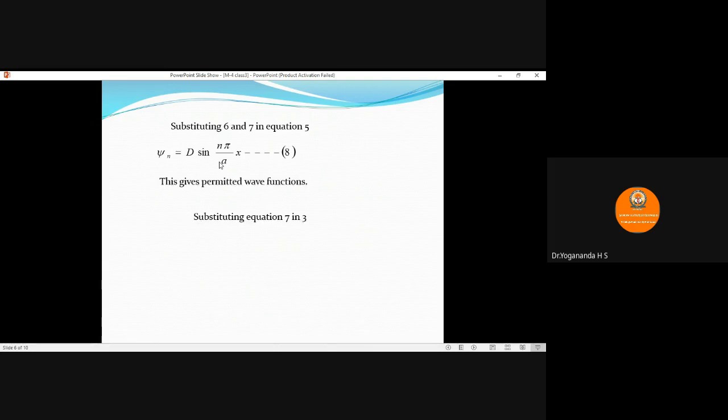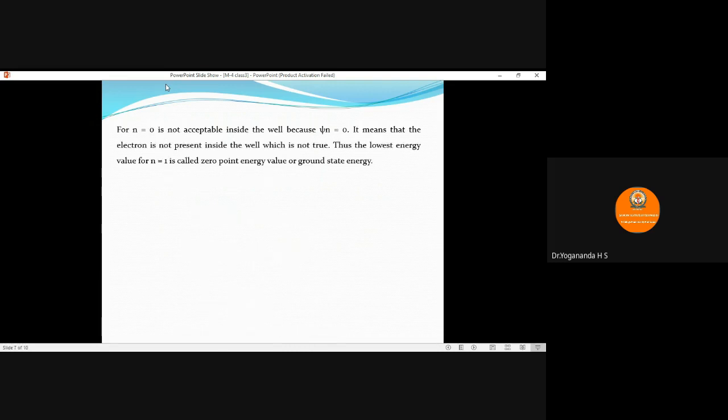So substituting the value of K in equation number 3, we get d square 8 pi square m by h square into E equals K square. We have the value of K equals n pi by a, so K square is n square pi square by a square. So pi square will get cancelled. Rearranging the above equation, we get E equals n square h square divided by 8m a square, where a is the width of the potential well. So this is the expression for energy eigenvalue for a particle in an infinite potential well.